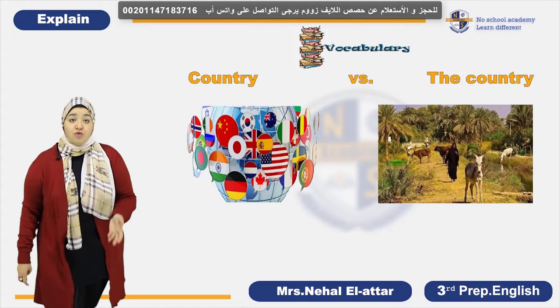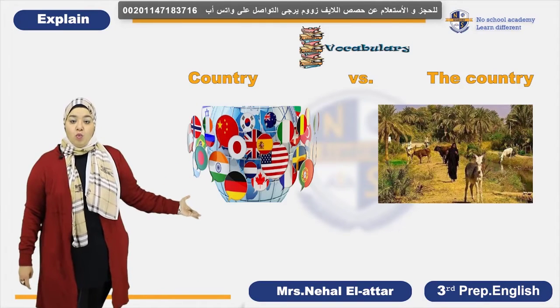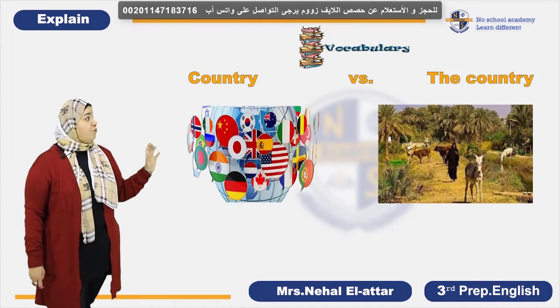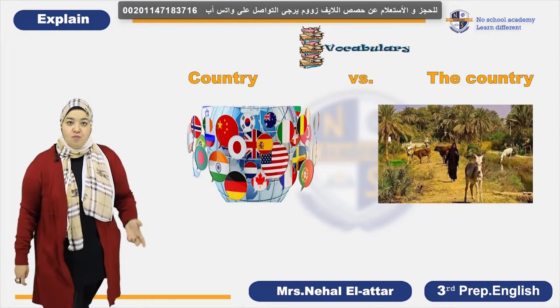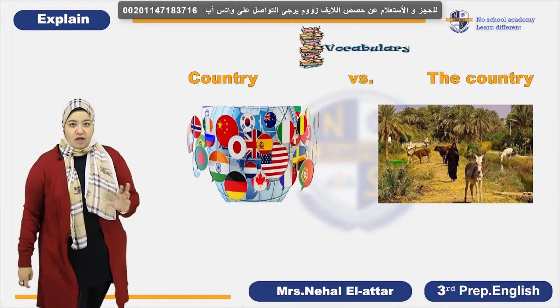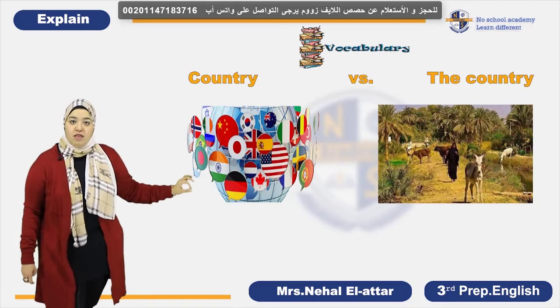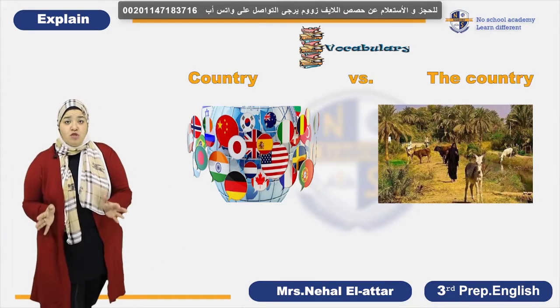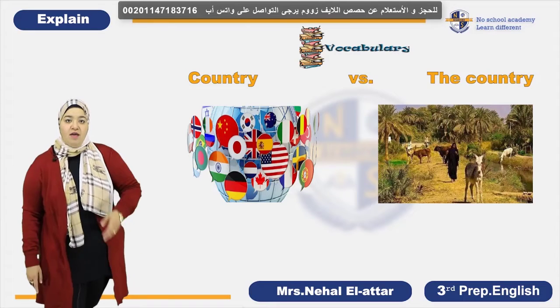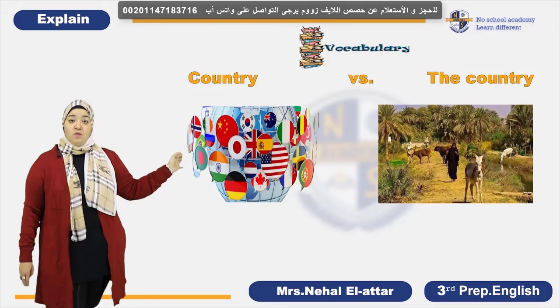But the country means the countryside, the poorer area where people live, like a village. I don't mean poorest by its accurate meaning. I mean that they have green lands, fields, villagers, as you know, okay? So this is the difference between them. And you have examples on this slide, by the way.